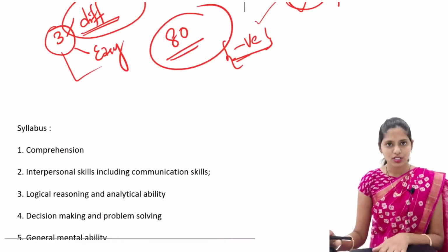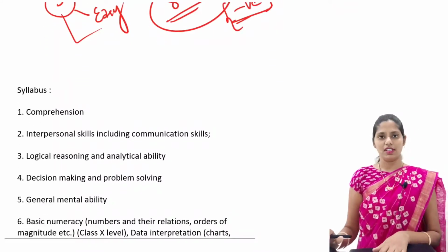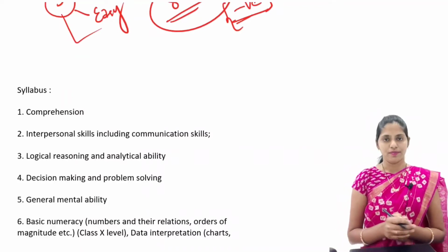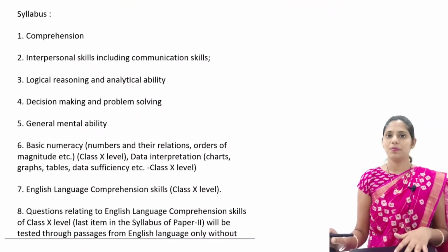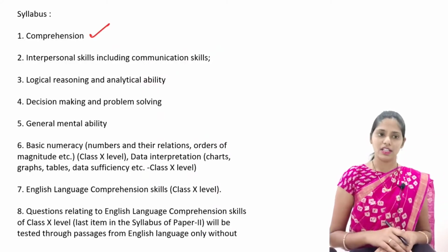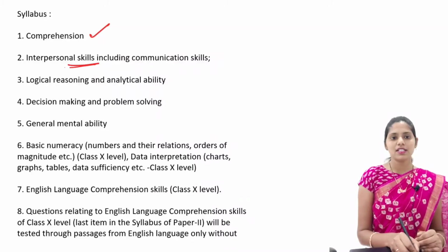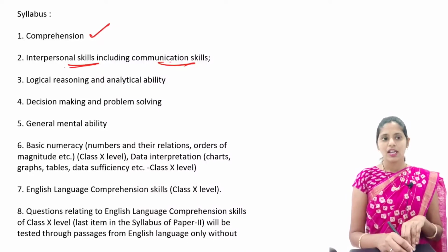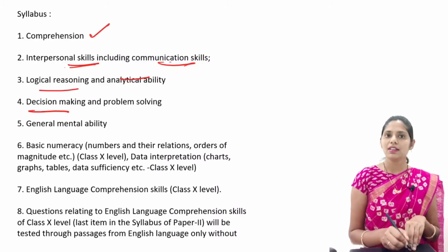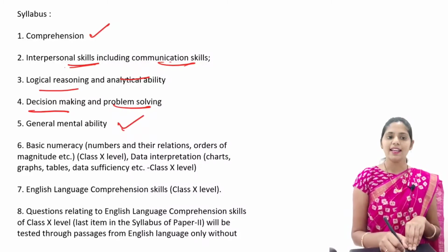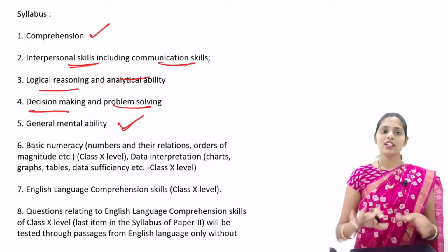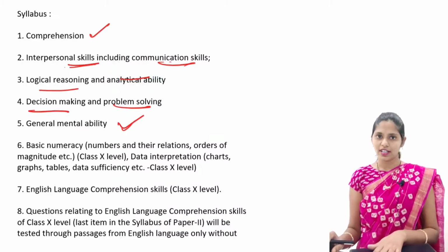So how to approach this CSAT? First, you have to open your UPSC notification and see the syllabus. This is the syllabus I took from the UPSC notification. The first one is comprehension, which is from English. The next is interpersonal skills including communication skills. It includes logical reasoning and analytical ability, decision making, problem solving, and general mental ability. It will also have maths. It is a combination of maths and English, I can say.